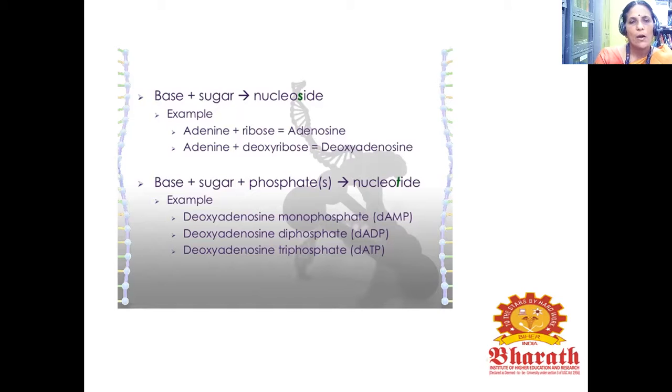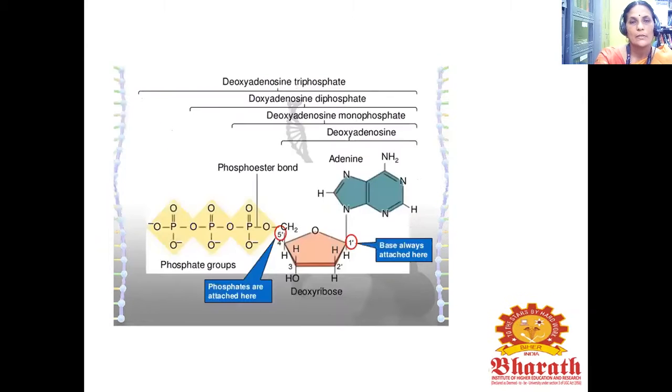Examples are deoxyadenosine monophosphate, deoxyadenosine diphosphate, deoxyadenosine triphosphate. The picture represents deoxyadenosine, deoxyadenosine monophosphate, deoxyadenosine diphosphate, and deoxyadenosine triphosphate. The phosphates are attached here.